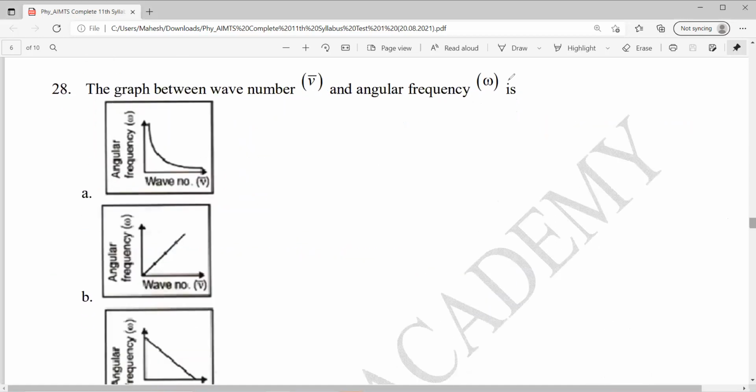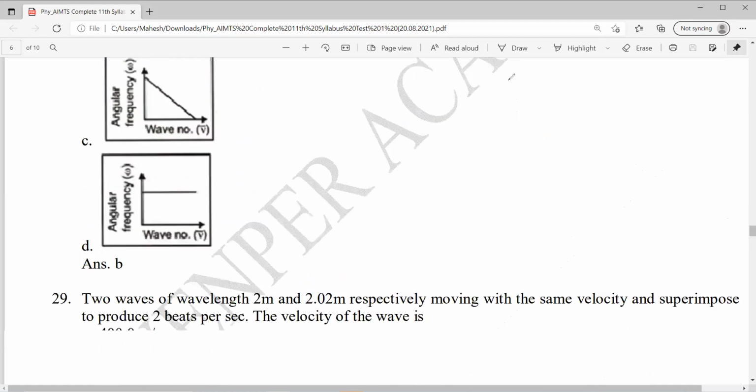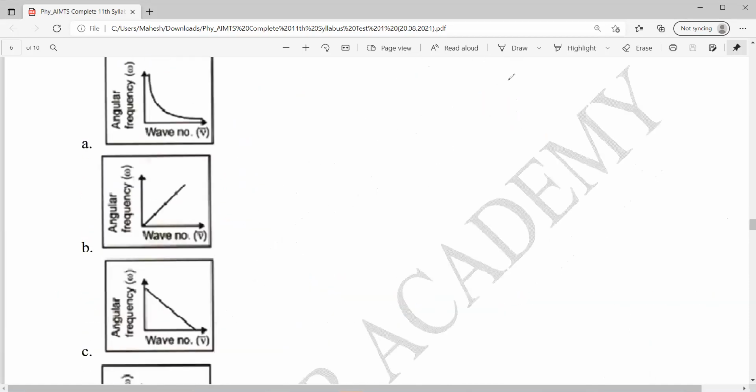Question number 28. Graph between wave number and angular frequency omega is. Wave number is k, angular frequency is omega. So the graph will be B here.